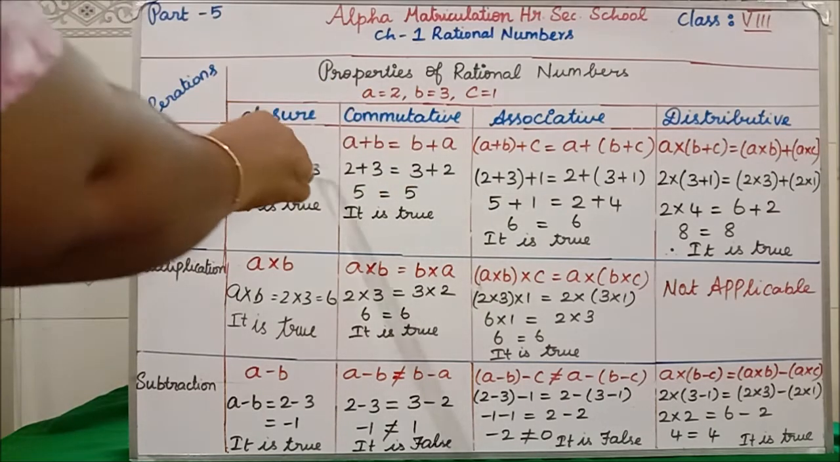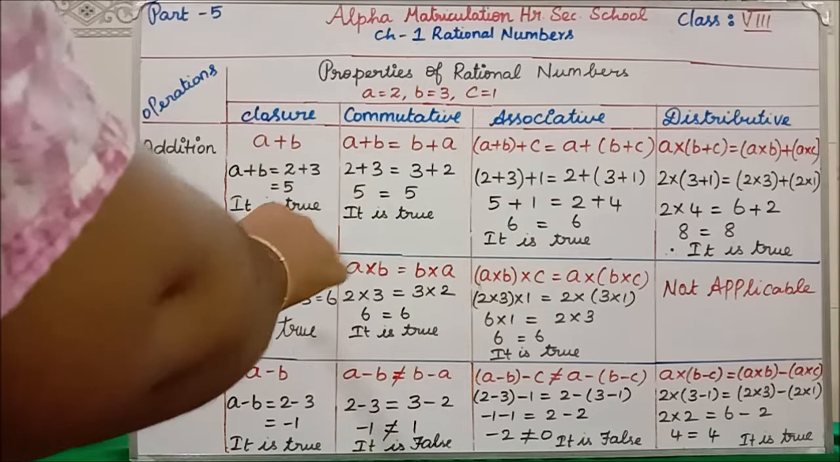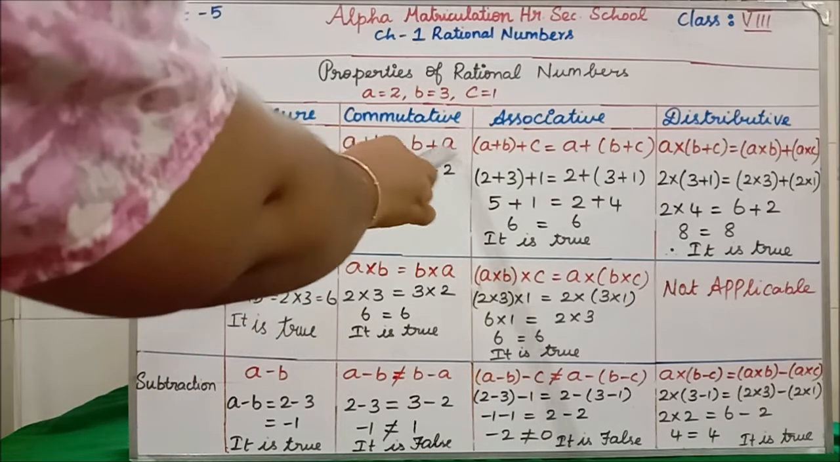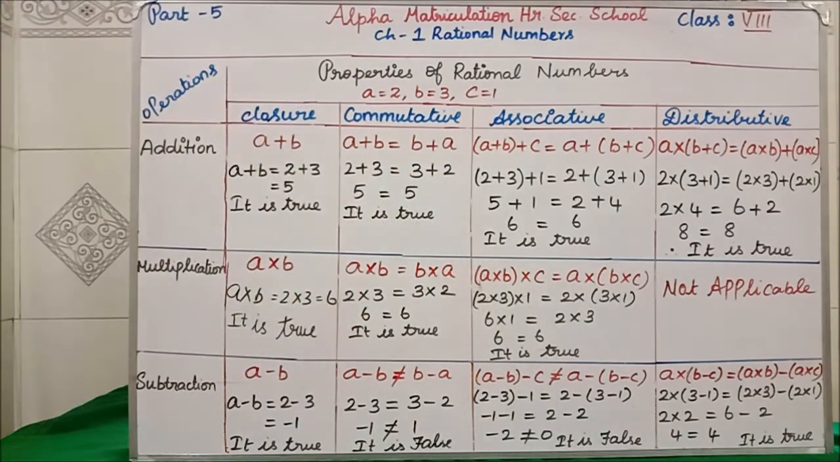A is 2, B is 3. 2 plus 3 equal to 5. Equal to B is 3, A is 2. 3 plus 2 equal to 5. We are getting 5 equal to 5. Clear? It is true. Clear?